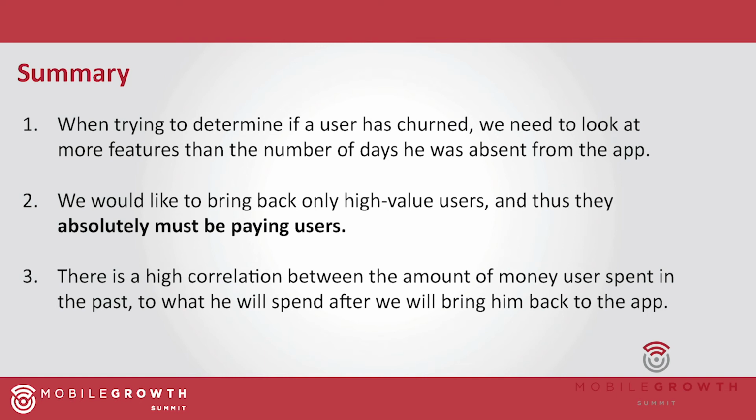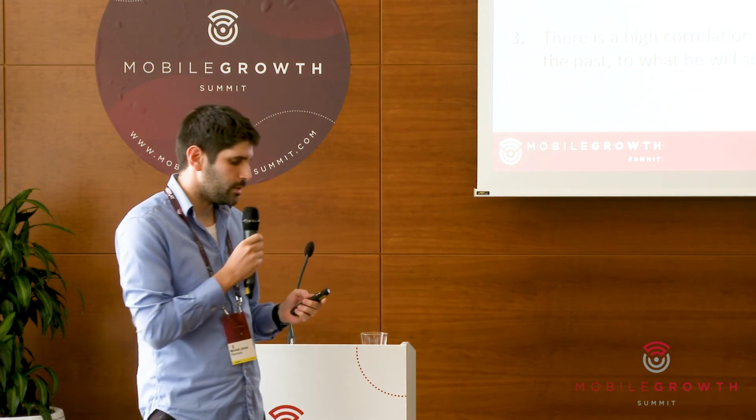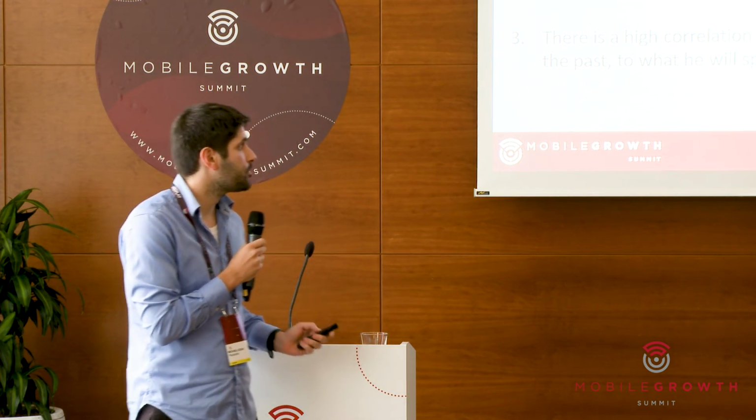Second, we would like to bring back only high-value users, and thus they absolutely should be paying users. And third, there is a high correlation between the amount of money users spent in the past and what he will spend in the future, as we've seen from the table on the value discussion.